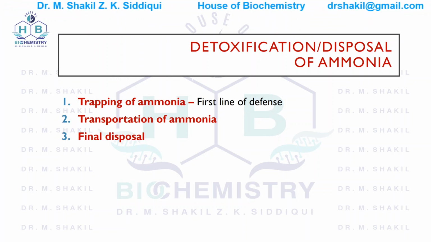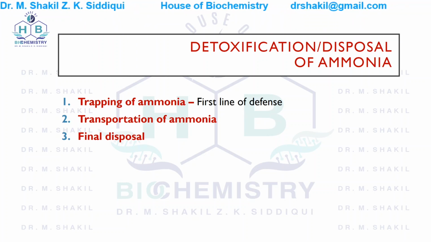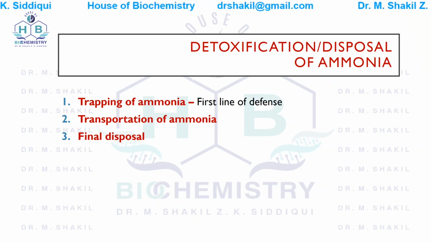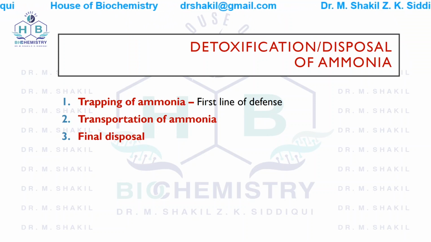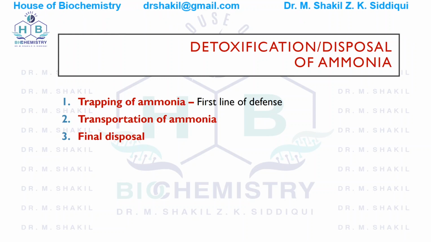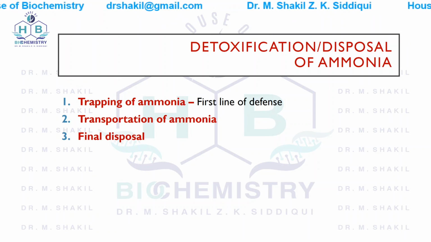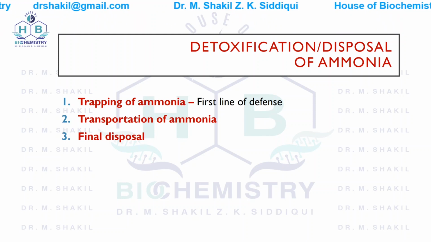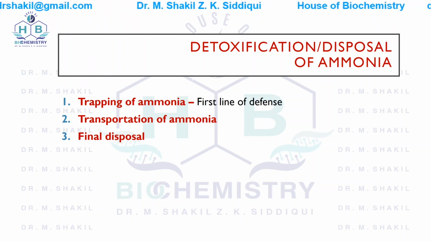Second step is transportation of this ammonia to the liver, and the final step is the final disposal, where in the liver it is converted into a less toxic substance, that is urea. Then it is disposed of in blood and then it reaches the kidneys and where it is excreted through urine.